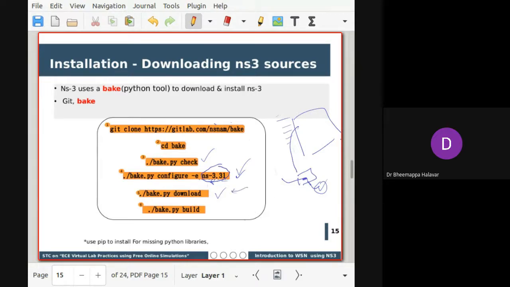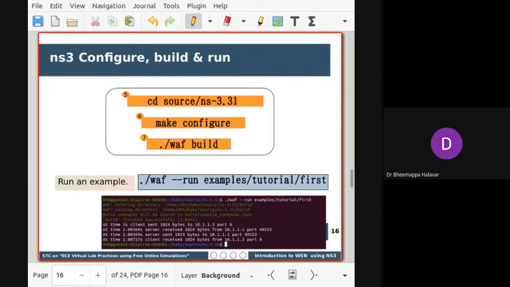After that, you have to build NS3. So we'll be building. These are steps which will take some amount of time, but the build will take more time. It will take more than 5 minutes. Okay, so after doing this, you'll have successfully extracted NS3.